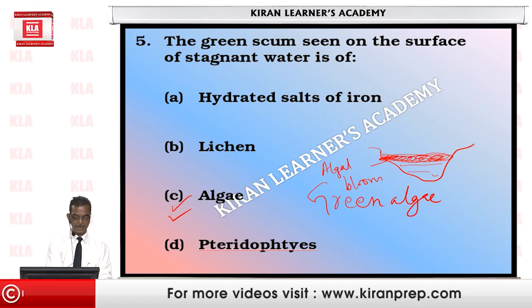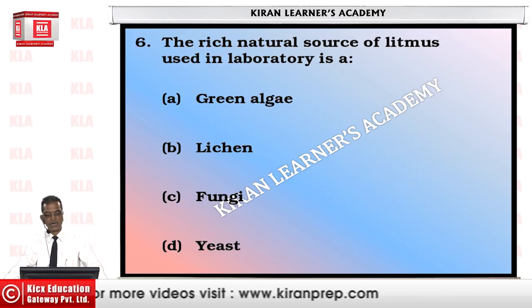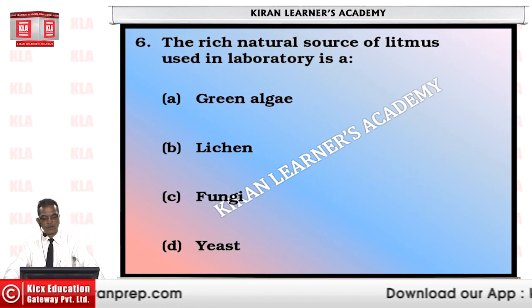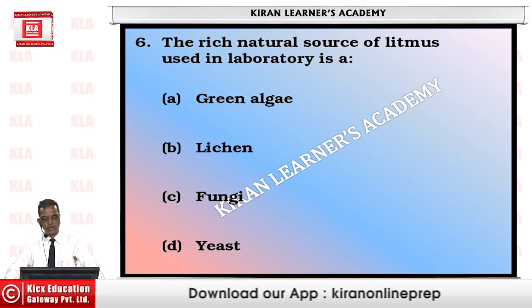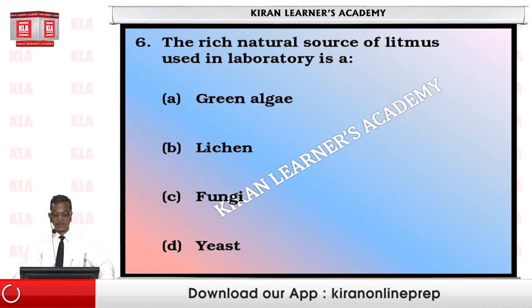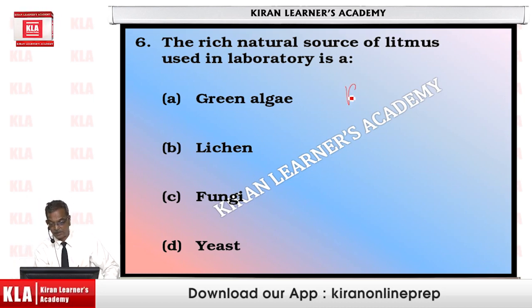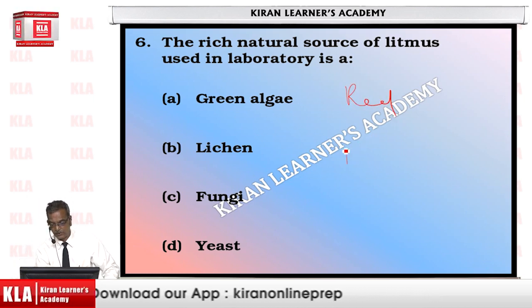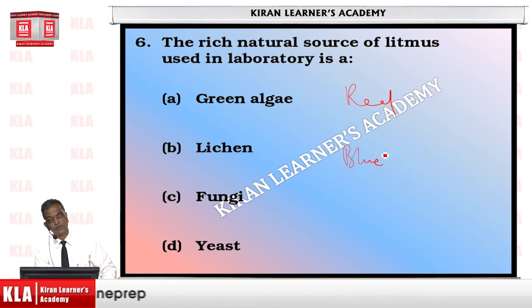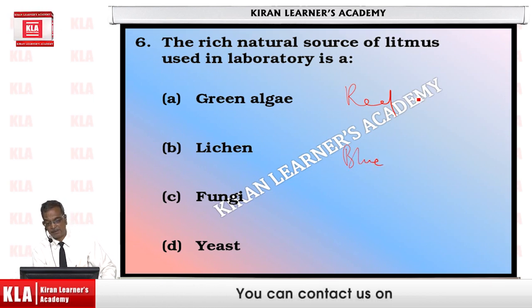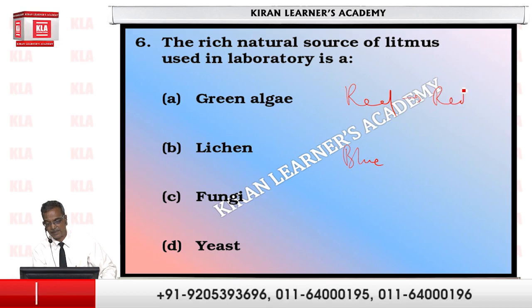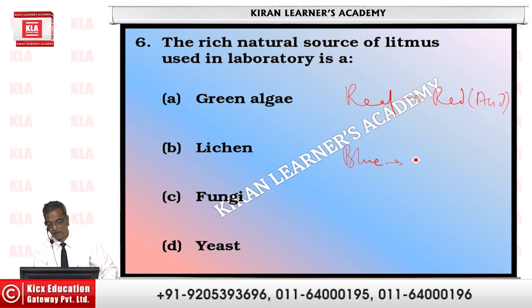Right? The next: the rich natural source of litmus used in the laboratory is, litmus you know. In the laboratory you use red litmus and blue litmus. Red remains red in acid, blue remains blue in bases.